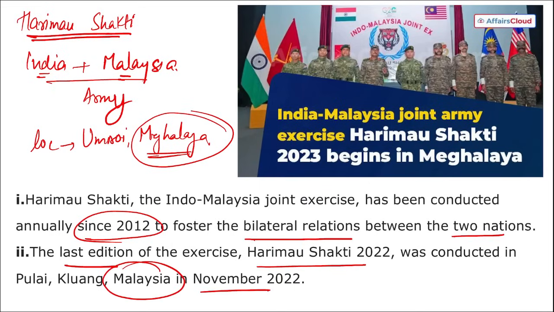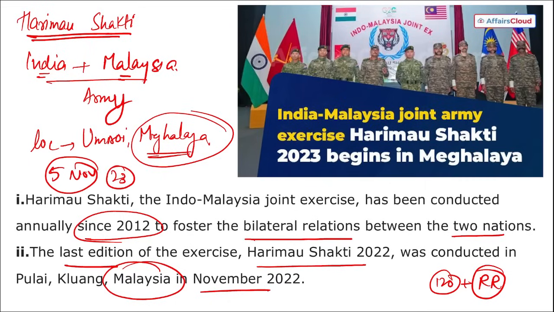And what is the reason of this exercise? As to strengthen the military ties between both the nations India and Malaysia. Apart from this, from Indian side, remember in this exercise 120 personnel took part, and Rajputana Regiment, remember Rajputana Regiment took part in this particular exercise from the Indian side. Right? So this is Harimau Shakti. And the location here is Umroi, Meghalaya. And this exercise will be held when? Scheduled to be held from 5th of November 2023, and it is a 2-week long exercise.